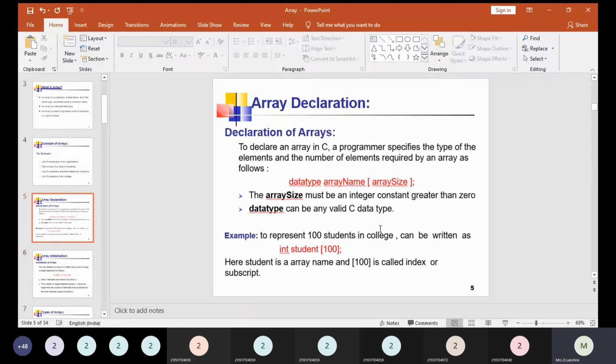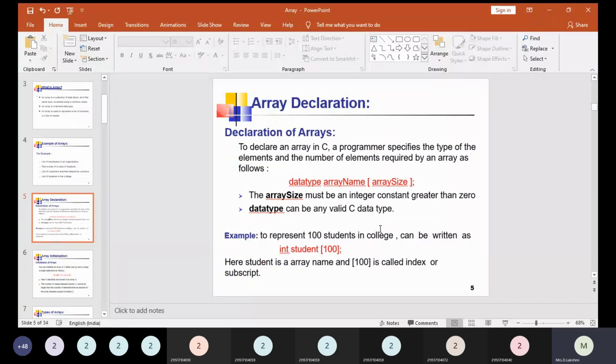Declaration of arrays has a data type and an array name, and within the square brackets we have the array size. So this is the syntax. To declare an array in C, a programmer specifies the type of the elements and the number of elements required by the array. First we mention the data type, followed by the array name, and within square brackets the array size. The array size must be an integer constant greater than 0. The data type can be any valid C data type. It might be an integer, character, float or double, whatever it is.